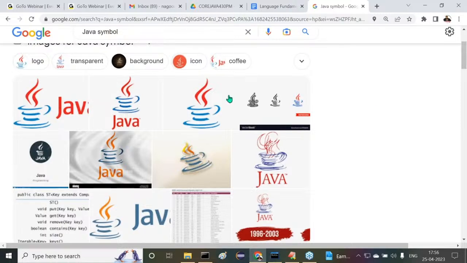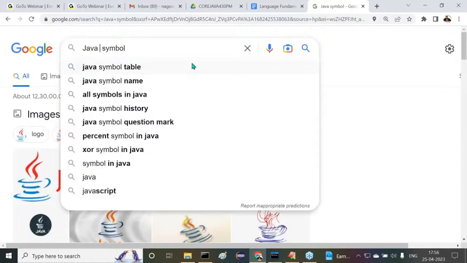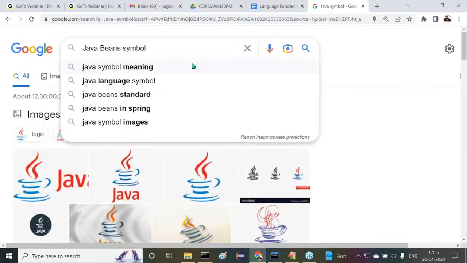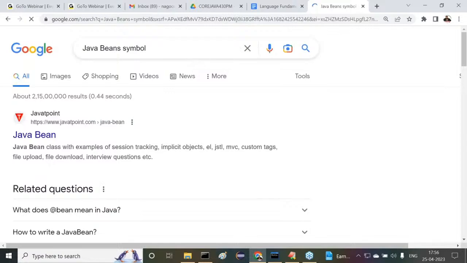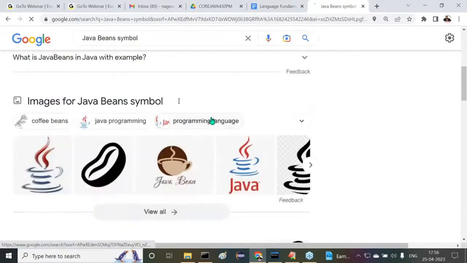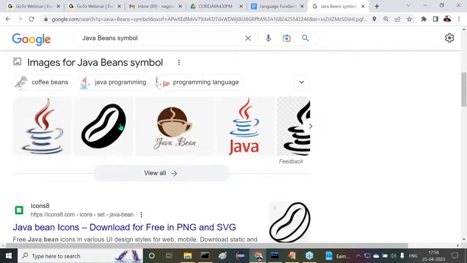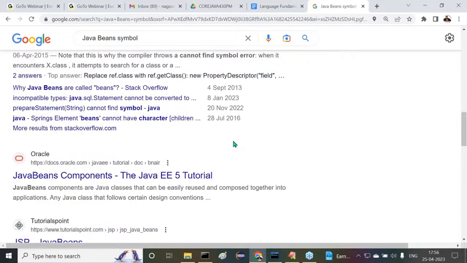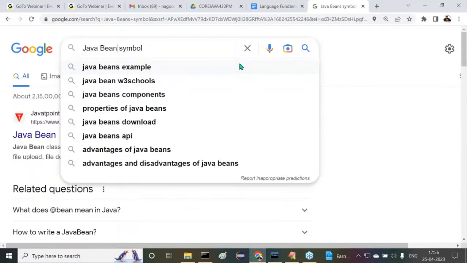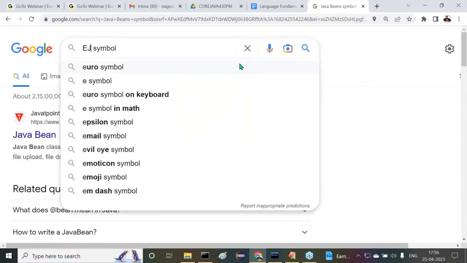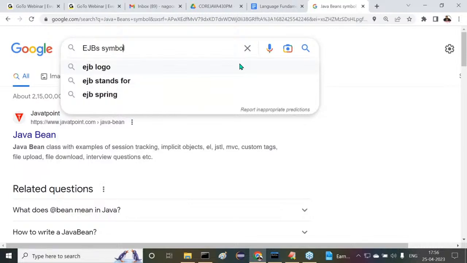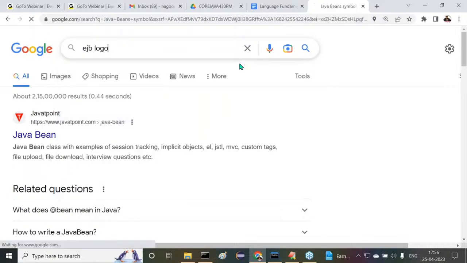Now, another point I'm telling, observe carefully. Java Beans symbol. EJB symbol.